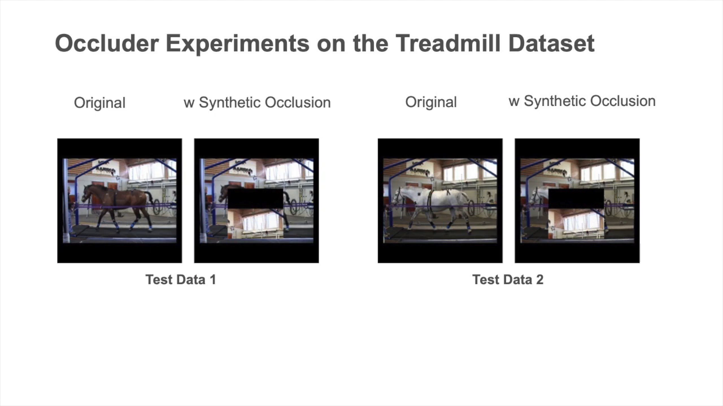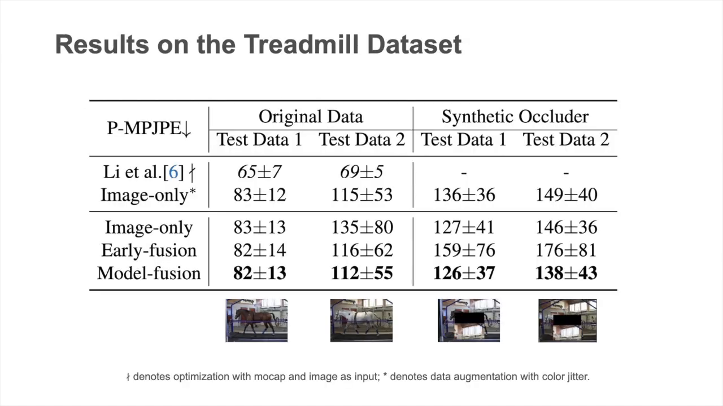We create a simulated experiment. Specifically, we add synthetic occlusions to the test data and evaluate the network performance. We report the mean per 3D joint position error after rigid alignment with Procrustes analysis. We also test the image-only network with color jittering as data augmentation. On test data 1, we can observe that our networks have similar performance, and fusion networks are slightly better than the network with data augmentation.